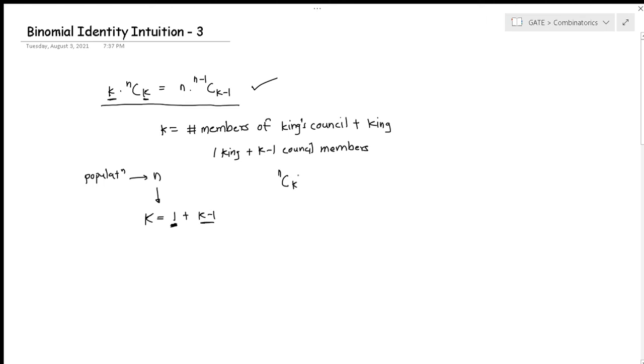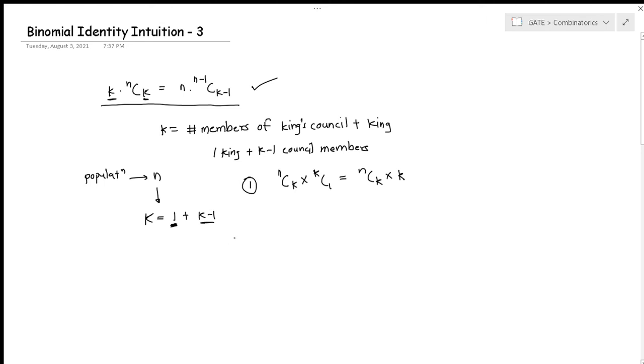So the number of ways I can form the council is that, first of all, choose the k people who go into the council, including the king. Now to select the king amongst them, we have kC1 choices, which is k. So nCk times k. Okay, this was approach one.